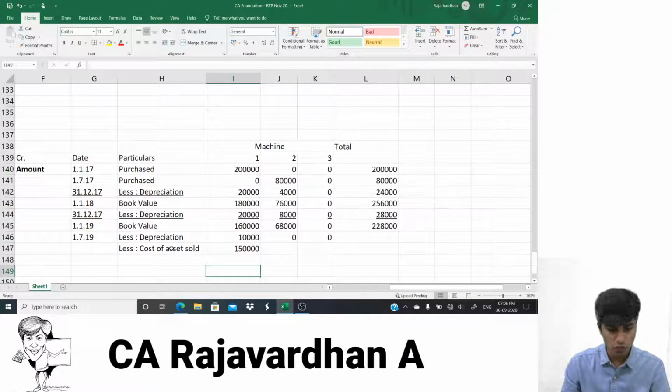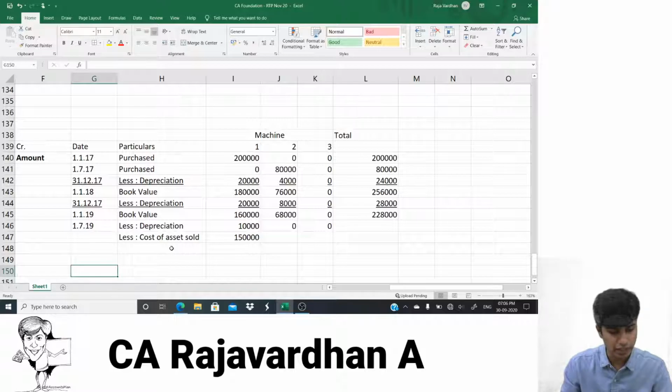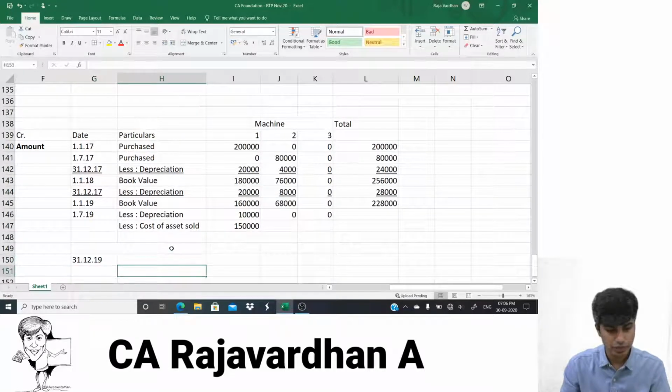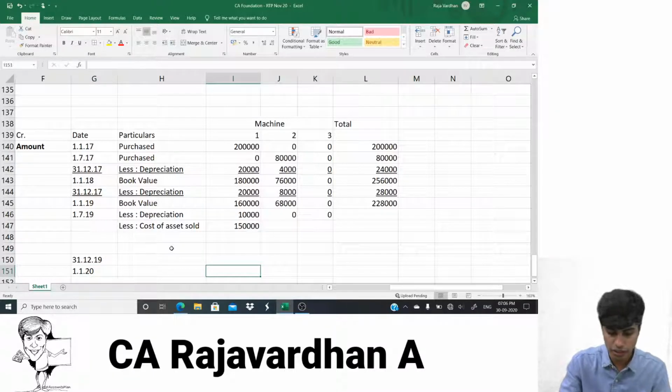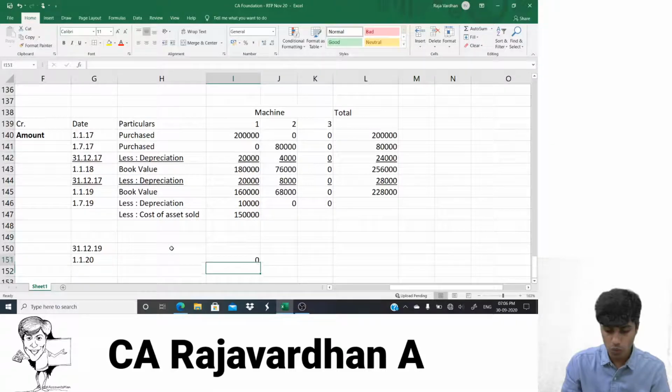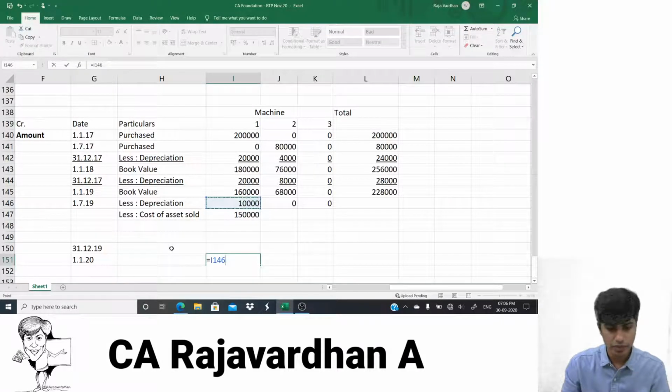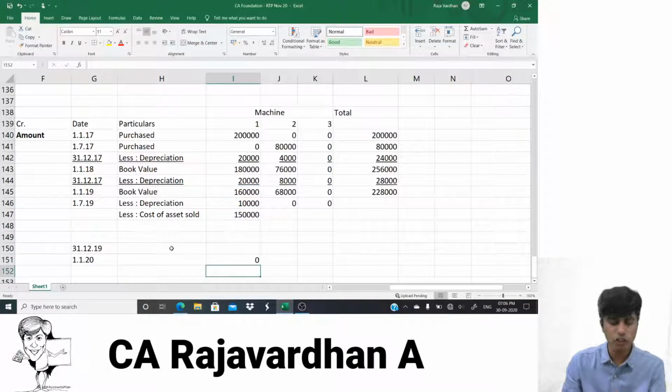Now, if I go for the end of the year, somewhere here, if I write 31st December 19, and then I go for 1st of January 20. When I go about here, this should be 0 for this asset. How? It should be like equals this minus depreciation minus this cost of the asset. So it should become 0.